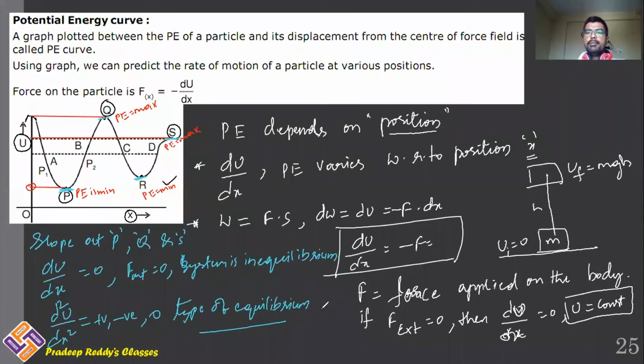This decides the type of the equilibrium. du by dx decides equilibrium. d square u by dx square decides the type of equilibrium. There are three different types of equilibrium that we will be discussing in the next slide.